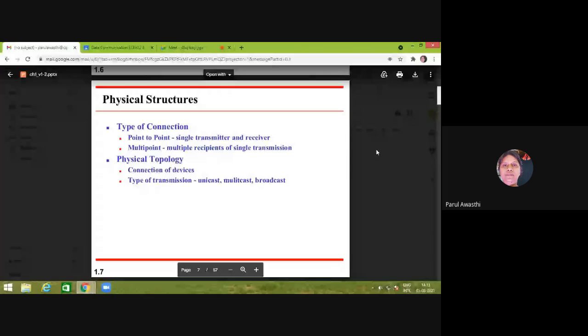Then the next thing is the physical structure, meaning how physically this network is connected, how physically the devices of the network are connected. The first part is the type of connection. As we discussed, point to point means there is a single transmitter and receiver, and if a number of recipients are there on a single transmission, it is called a point to multi-point configuration. The physical topology means how these devices are connected physically to one another, and whether the transmission is unicast, multicast, or broadcast.